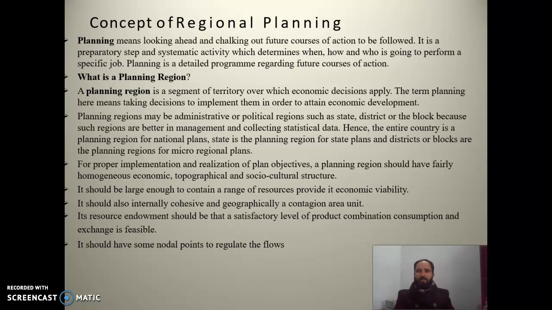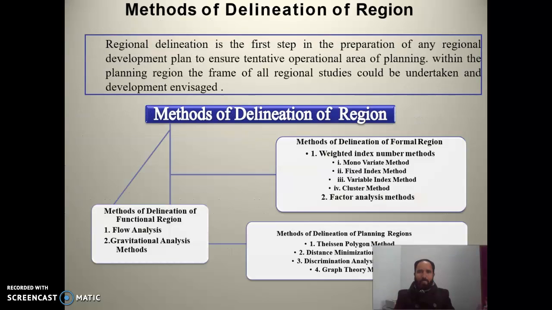Hence, the entire country is a planning region for the national plans. State is the planning region for the state plans, and the district and the block are the planning regions for the micro-regional plannings. Now, what sort of methods may we apply? Generally, there are three methods.